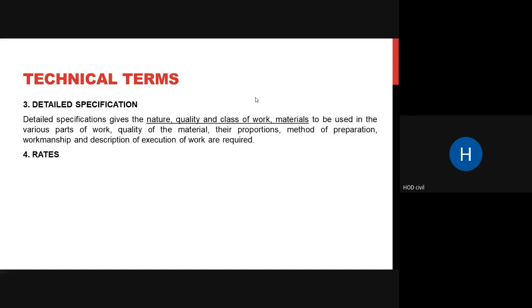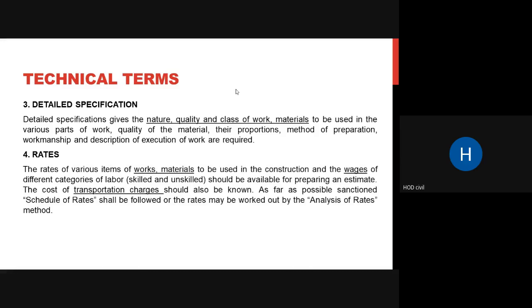Coming to the next thing, rates. What do you mean by rates? It is nothing but your cost per unit. Rate is given by cost per unit of your work. You can multiply it with the total quantity and get the cost of your whole work. Adding up all these works, starting from excavation of a foundation, then laying of a foundation, then plinth work, column work, beam work and slab work, individual rates are found out, and then the summation of all this gives the entire cost of your project.